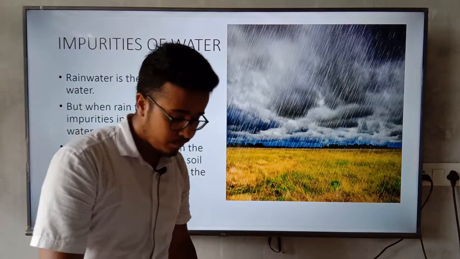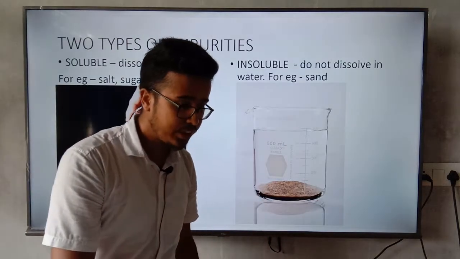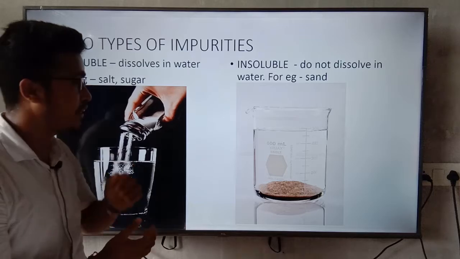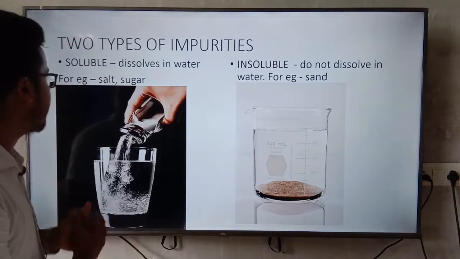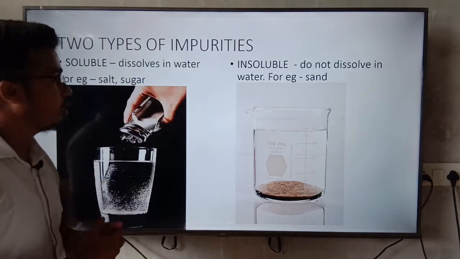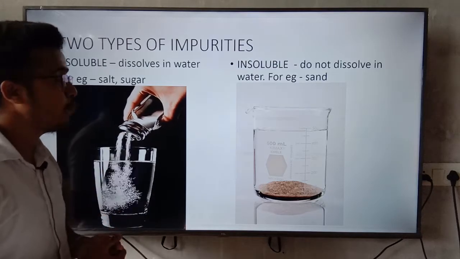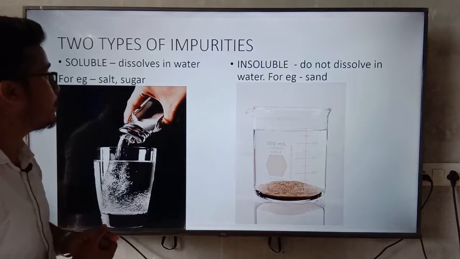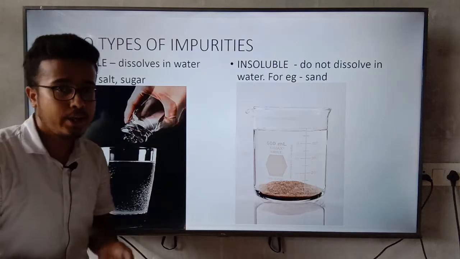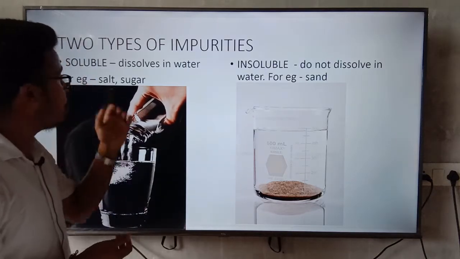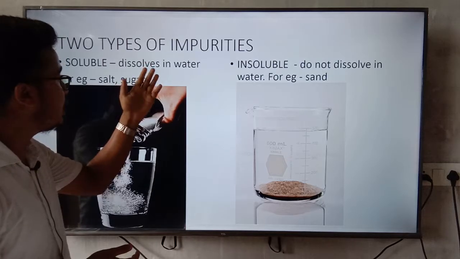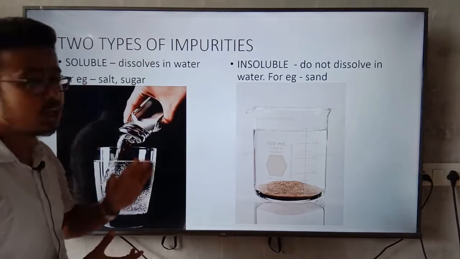So is this clear? After this, here are the types of impurities. The number 1 type is soluble impurities, and another one is insoluble impurities. Now what are soluble impurities and what are insoluble impurities? Soluble impurities are those which dissolve in water, for example salt, sugar.